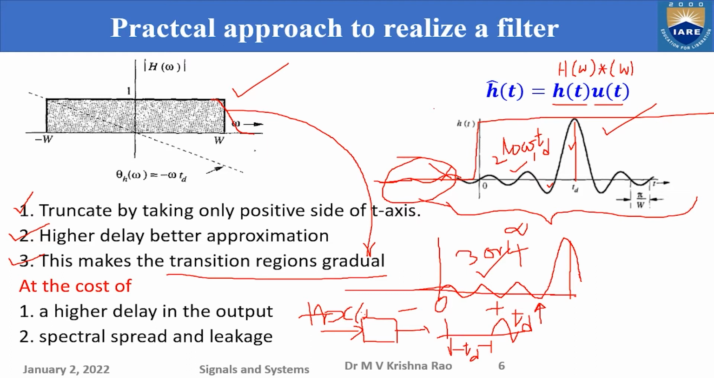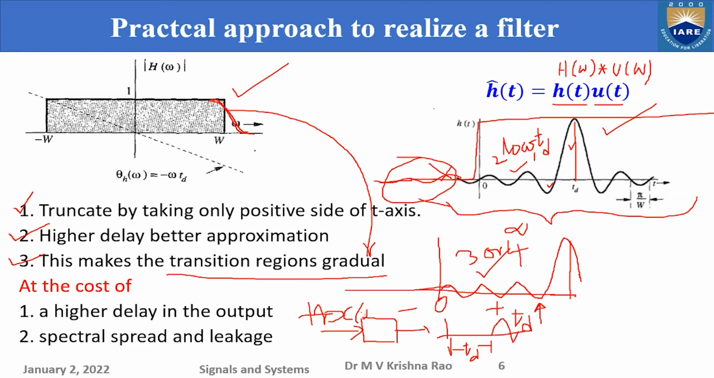And what about this? This is U of omega. So this is what we have. This is basically 1 by omega. That is a nonlinear function. And so naturally, because of this convolution, the transition region will become gradual.